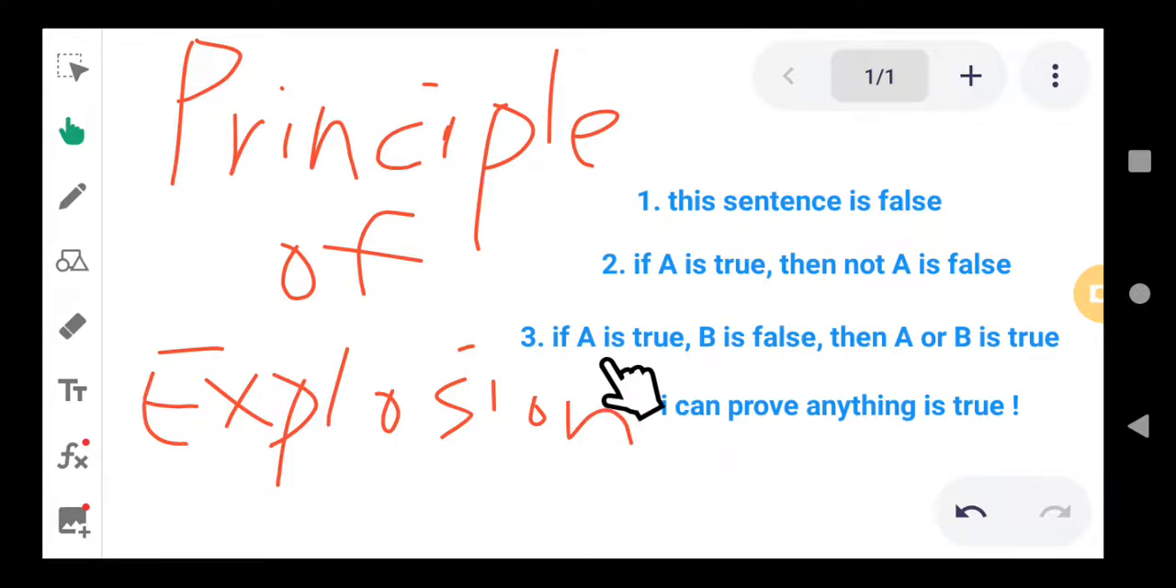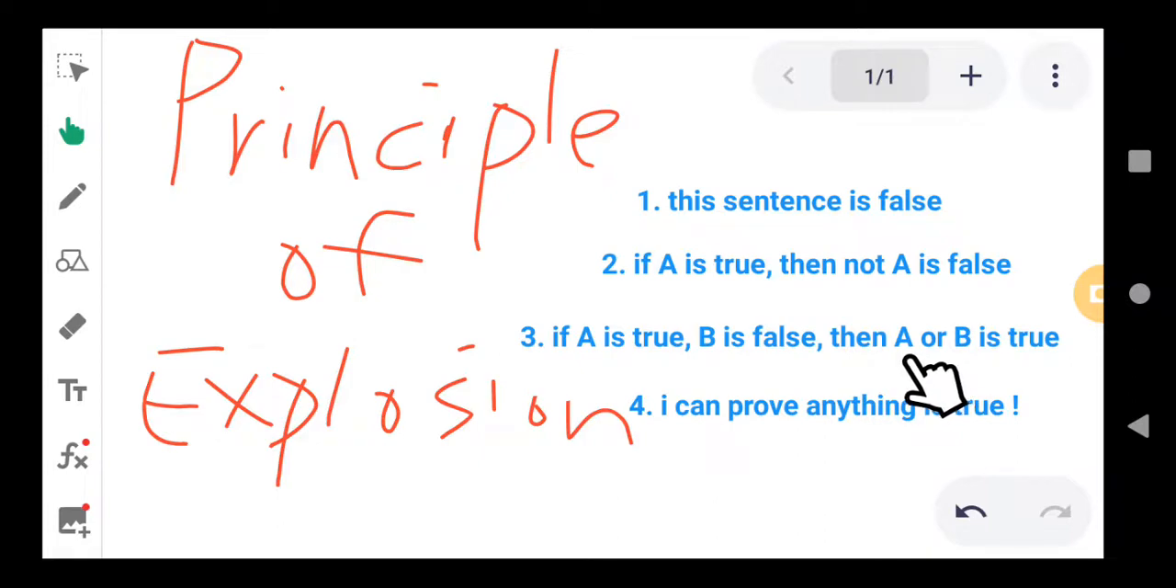To wrap it all up, if you know that A is true, then we don't need B to be true or false. It will not affect the compound operation of A or B. Therefore, A or B is always true. It doesn't matter whether B is true or false. That's one of the well-known logical operations in philosophy.